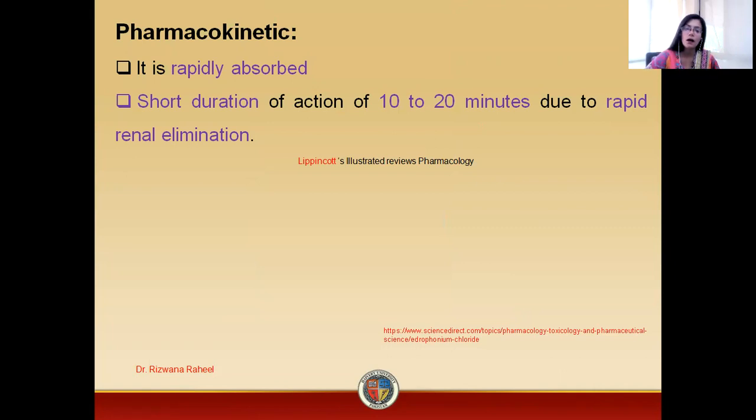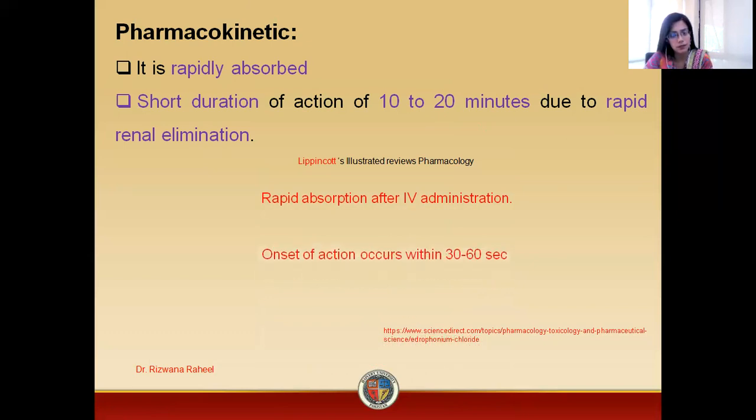Now, what are the pharmacokinetic parameters of the drug? This is a drug which is rapidly absorbed. It has a short duration of action of 10 to 20 minutes. Why does it have a short duration of action? Because it is rapidly eliminated from the body. Summarizing the pharmacokinetic parameters: first is rapid absorption after IV administration.